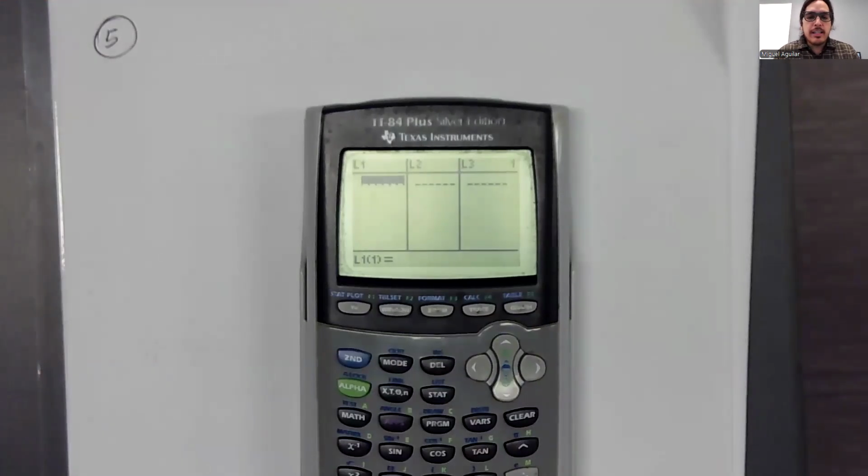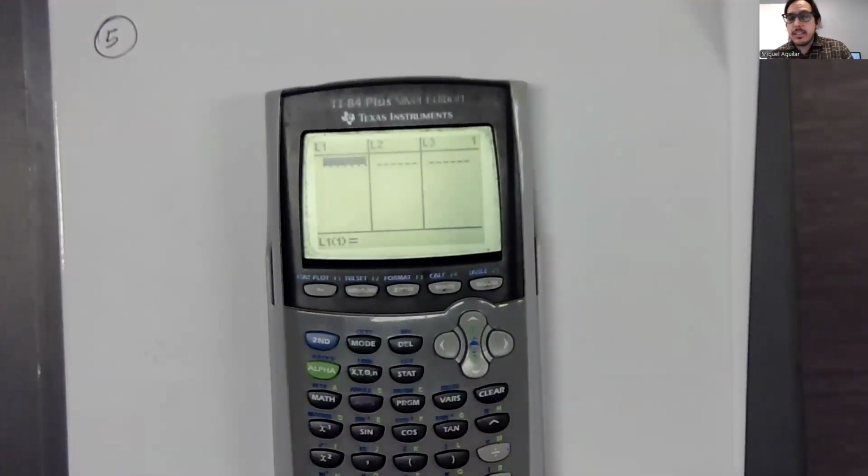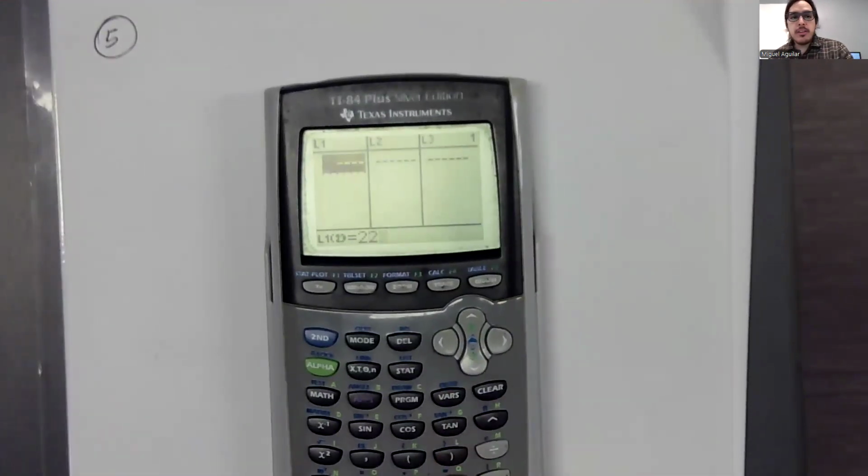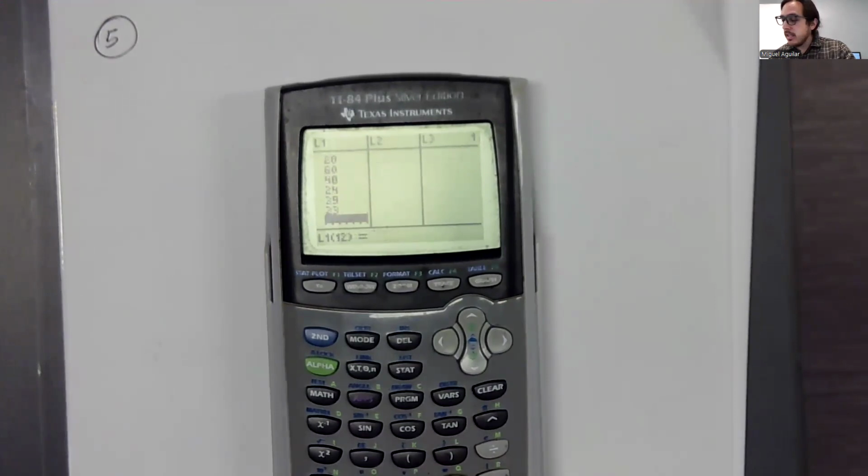We need to look at the data again, and I'll go back to our data, but I need to type in this data. So I'm going to put 22, 35, 42, 52, 69, 20, 60, 48, 24, 39, 23, and 24. That's the first row that they gave us. I'll switch back to the problem so that you guys can see what numbers I just typed in, where I got these random numbers from.